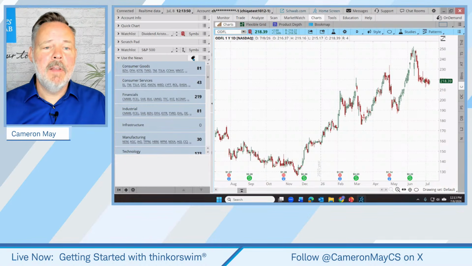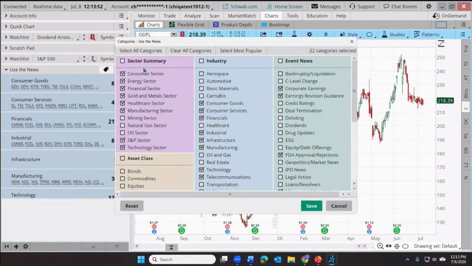But let's use our little tag feature here again. I'm going to click on this, and you can see the different categories: sector, asset class, industry, event news, and all these different subcategories. So many. Now, if we have them all checked, that can get really busy, and it doesn't really narrow the field in a necessarily meaningful way for the trader. So I'm just going to clear all the categories.